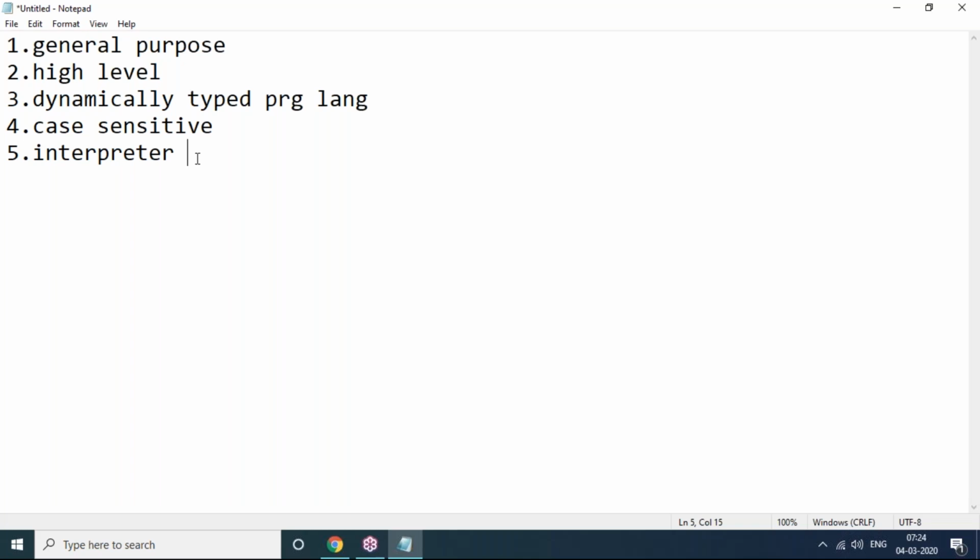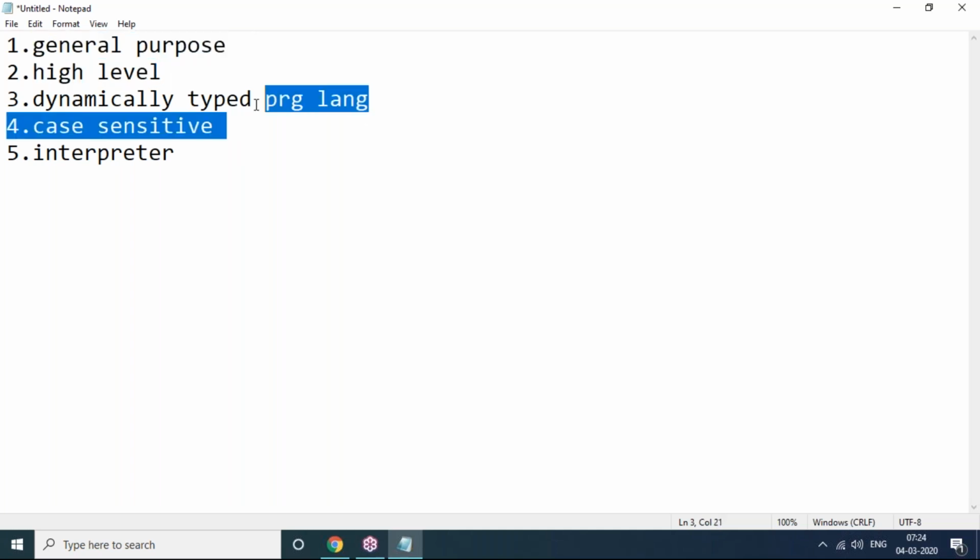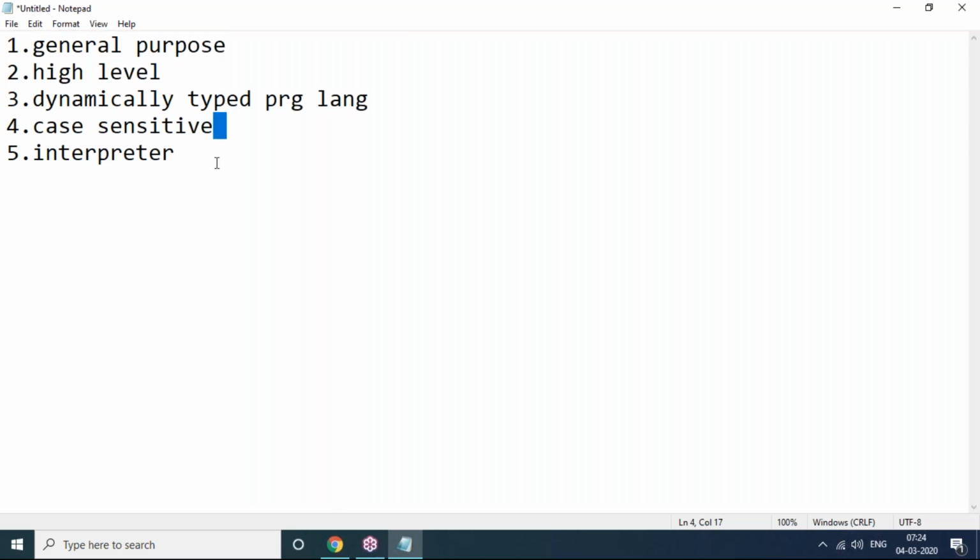So what is Python? You have to say Python is a general purpose, high level, dynamically typed, case sensitive, interpreter based programming language. General purpose means you can use Python for any program, any application development.